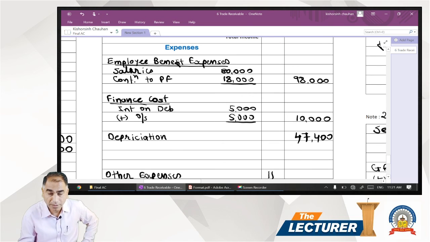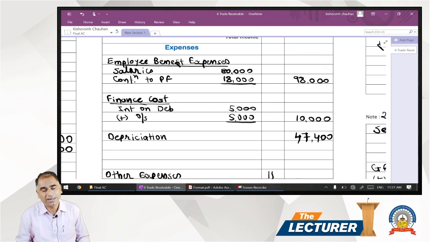What is the entry for outstanding interest on debenture? Interest account debit to outstanding interest. Now interest account debit, so you have to add to interest. And outstanding is our liability. In the balance sheet, in liability, it's short term liability.